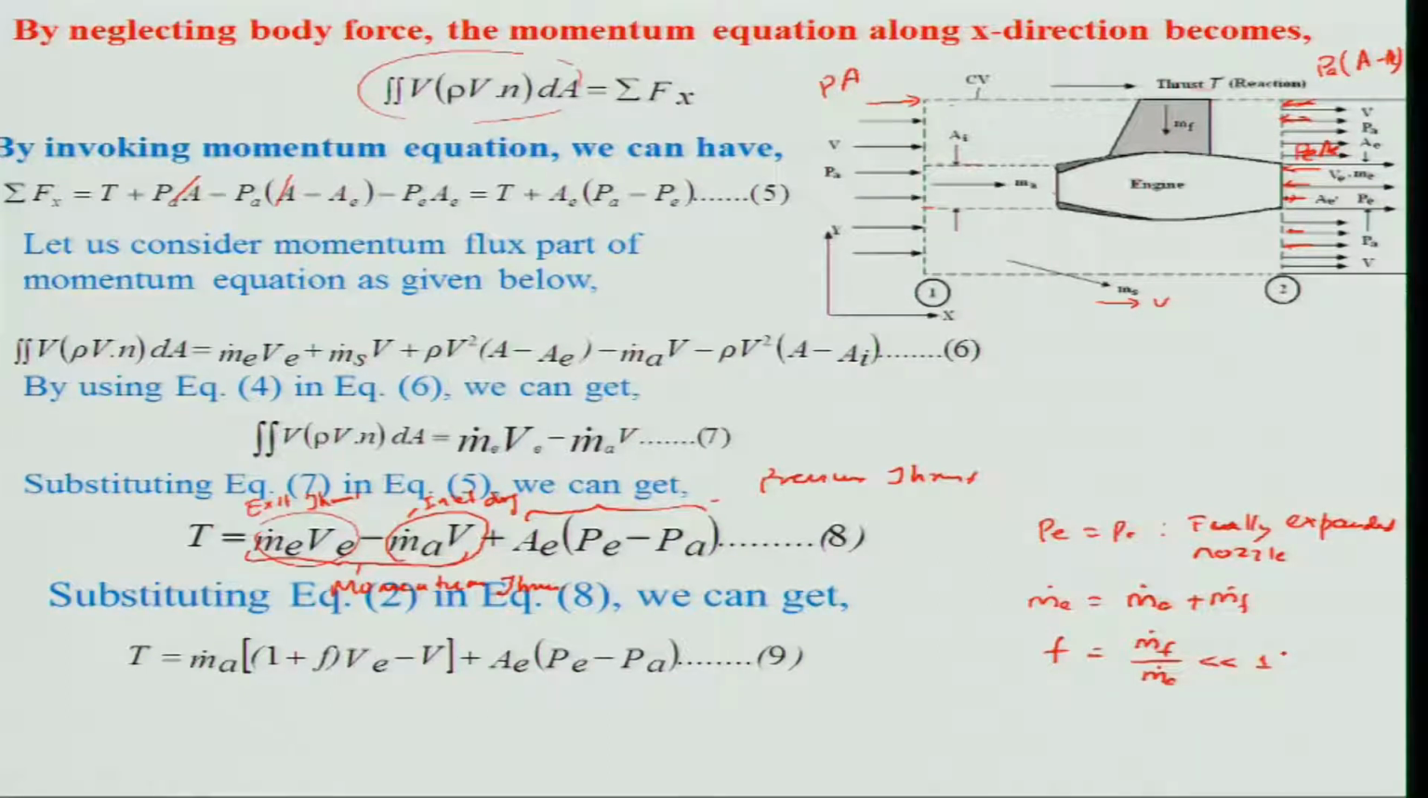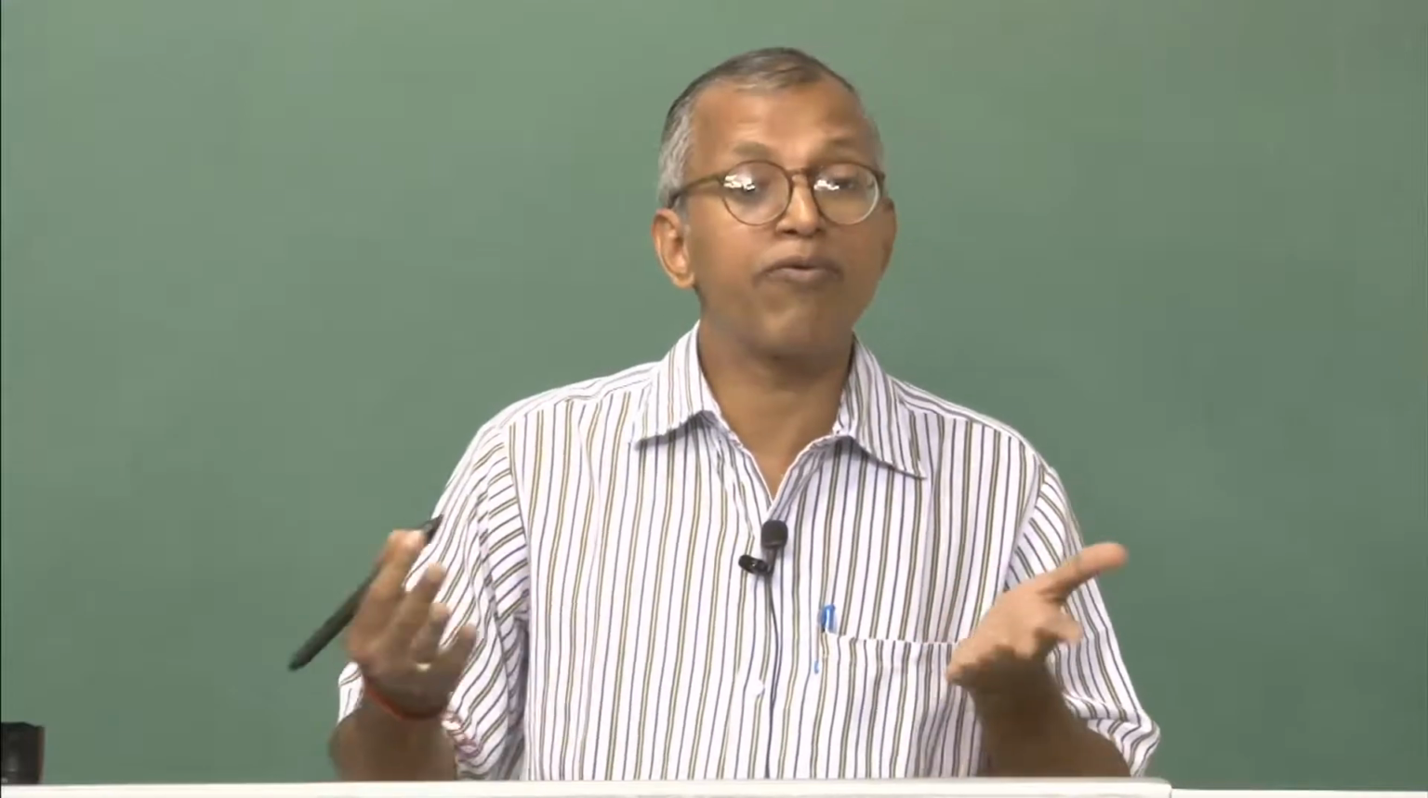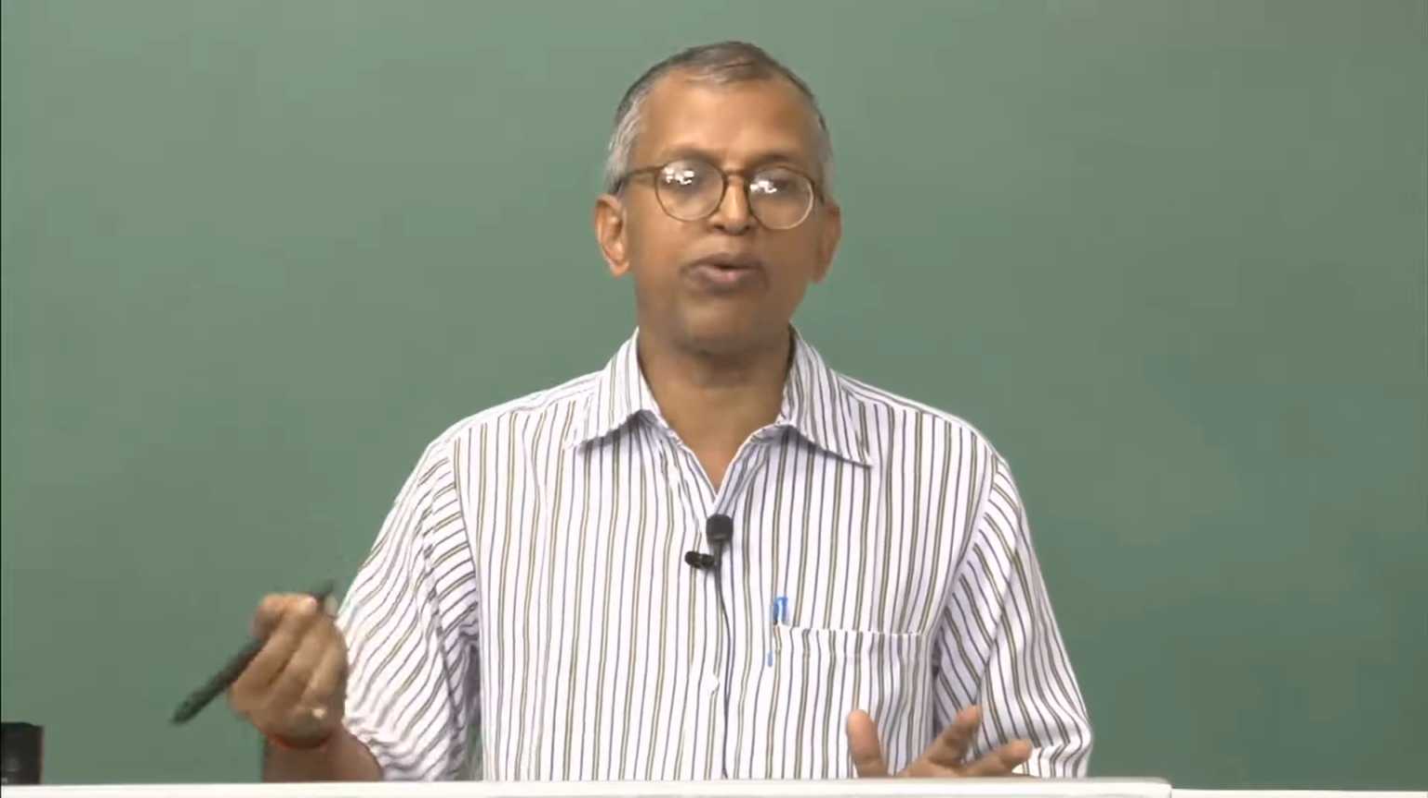From now onwards, at several places we will be neglecting it. We will say that F is very much less than 1, therefore it will be equal to 1. What is the number F? Can anybody tell me what is expected? It will be around 25:1, it can be 30, things like that. That means it will be 1 over 25 or 30. That means air fuel ratio will be 30:1, so fuel air ratio will be 1 over that. It is a very small number.